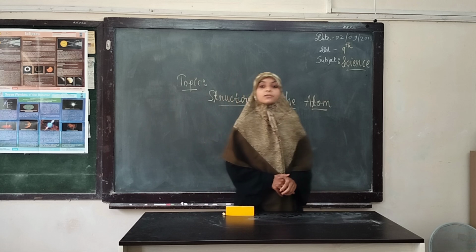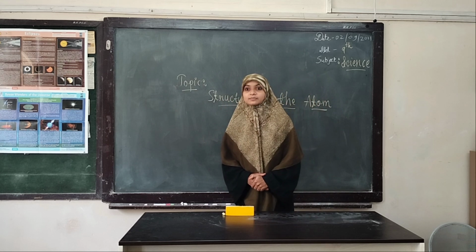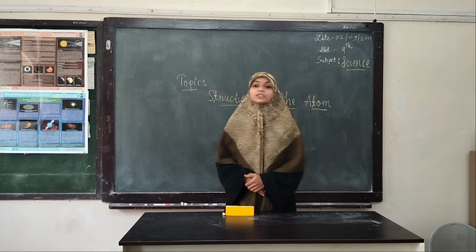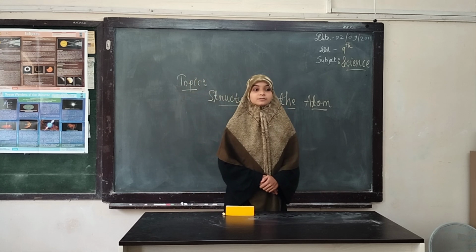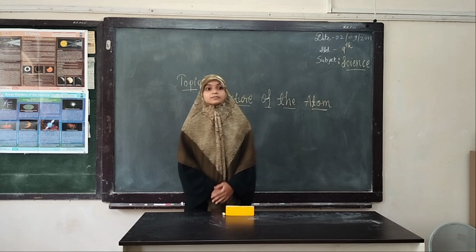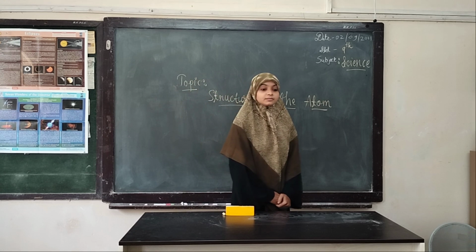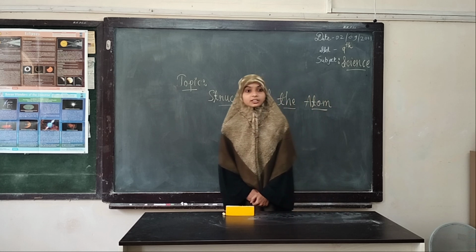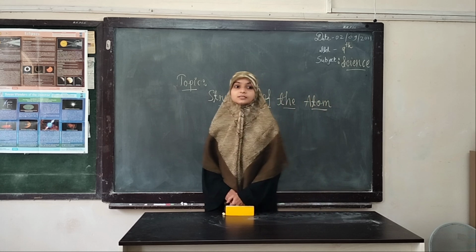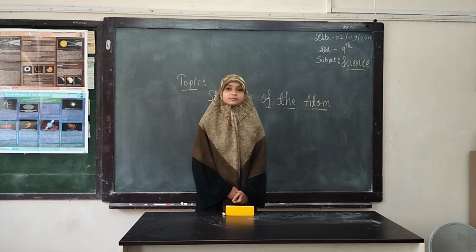What is the symbol of hydrogen? Symbol of hydrogen is capital H. How many electrons are there in the atom hydrogen? 1 electron is there in the atom hydrogen. What is the electronic representation of carbon? Electronic representation of carbon is 2,4.